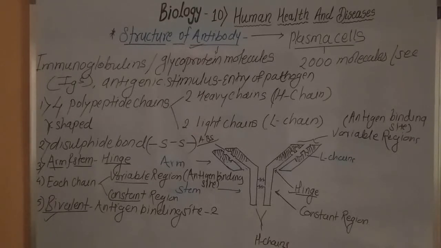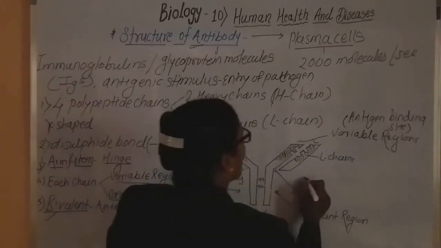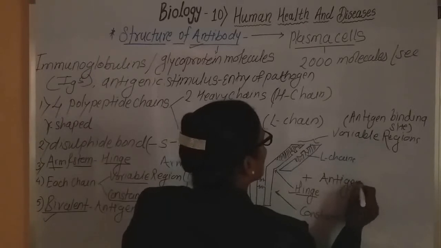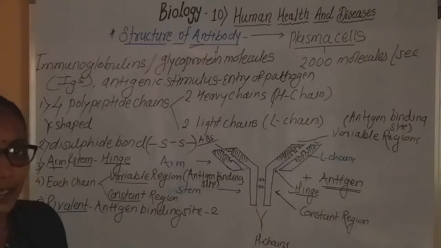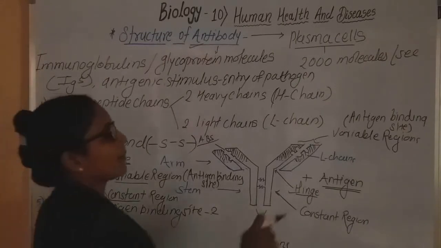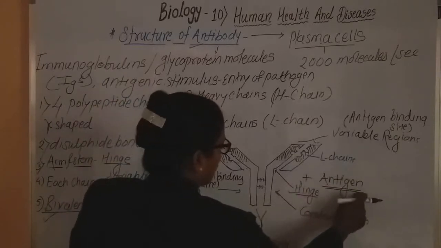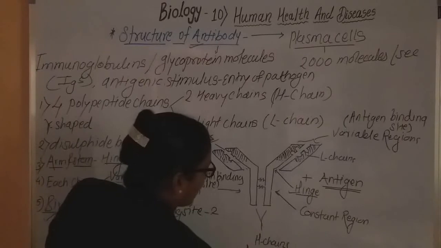Now, what happens? This antibody binds with the antigen. When there is an entry of a pathogen inside our body, the pathogen releases the antigen. This antigen binds with the antibody.